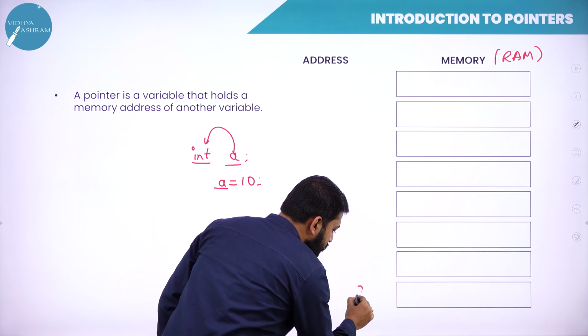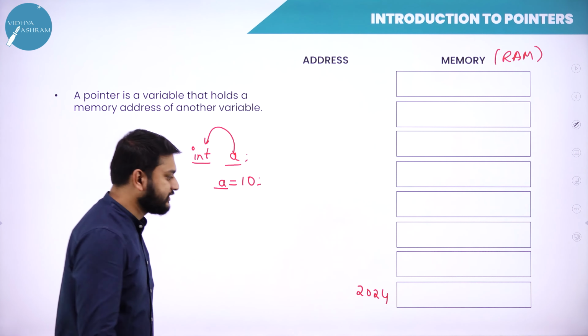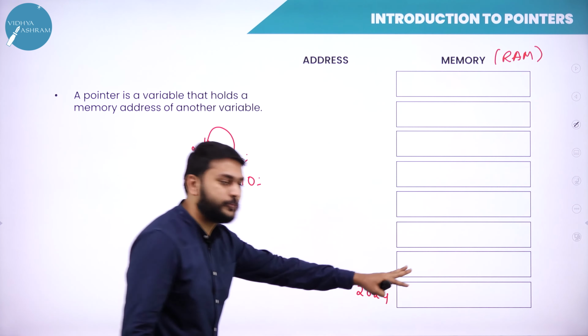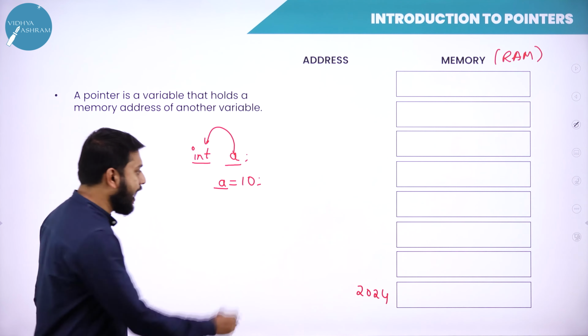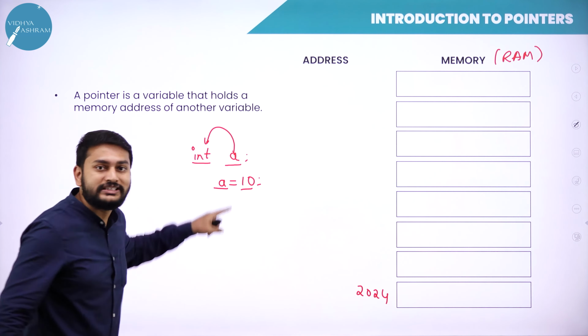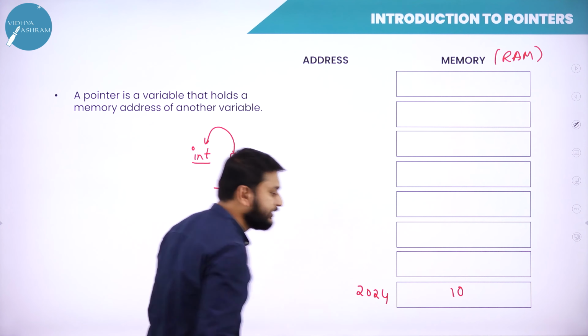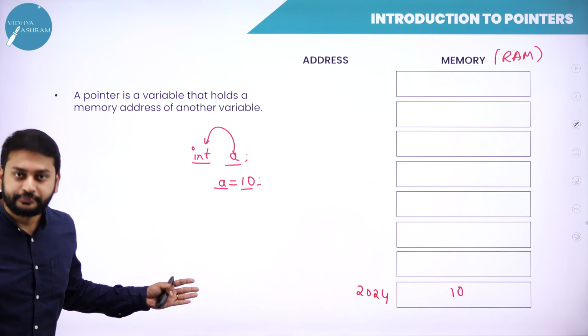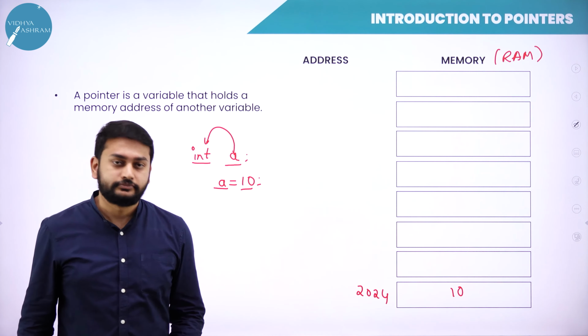Let's say I have A here, 2024. What is this 2024? I will speak about this. Imagine this is the 4 bytes of space that is allocated for A. What have I stored for A? I have stored 10. So this 10 will be stored in this memory. Hope you understood. So what is this 2024, sir?